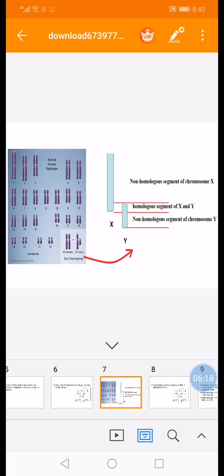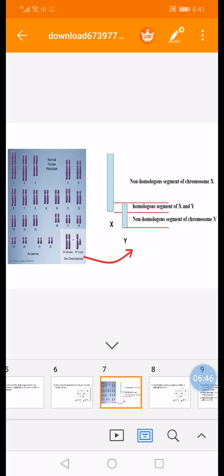So I have to deny that the gene is found on the non-homologous segment of X. I have to deny that the gene is found on the homologous segment of X and Y. And also I have to deny that the gene is found on the non-homologous segment of chromosome Y, which is the Holandric part. Then I can say, therefore, I can conclude that the gene is found on an autosome.